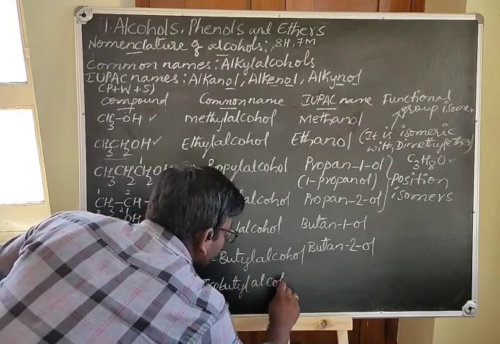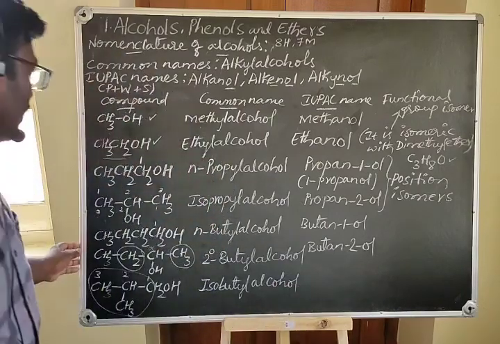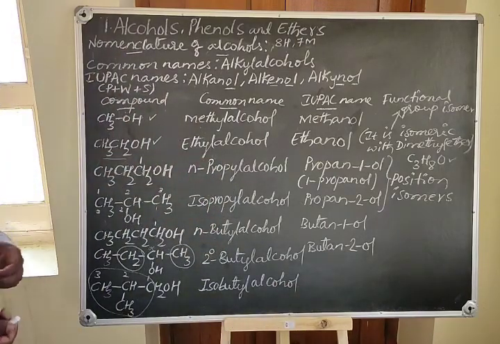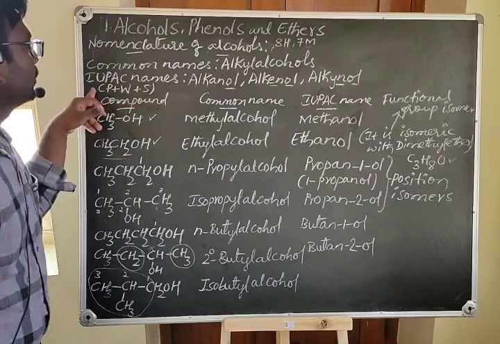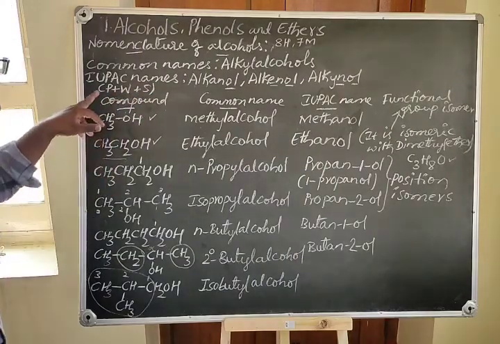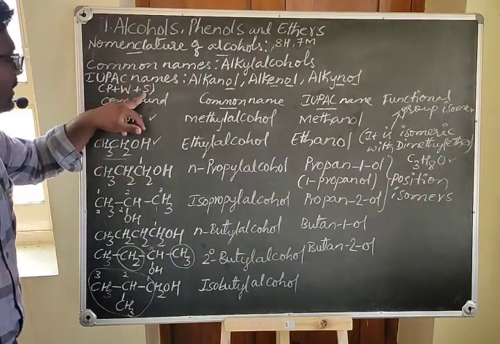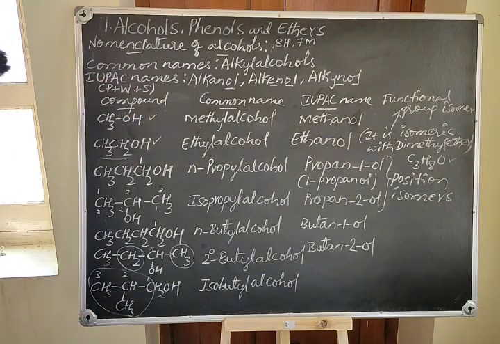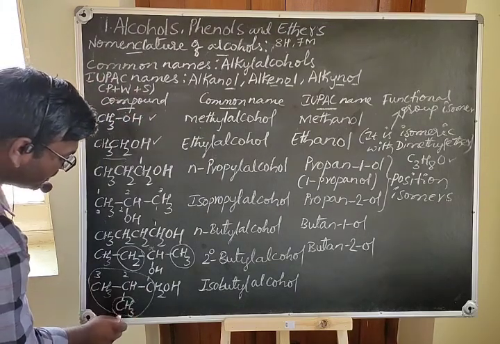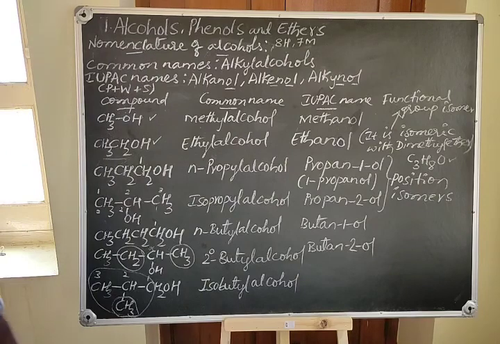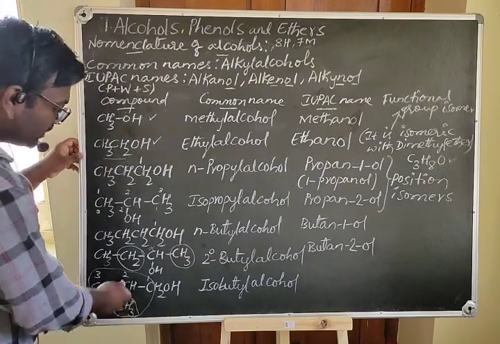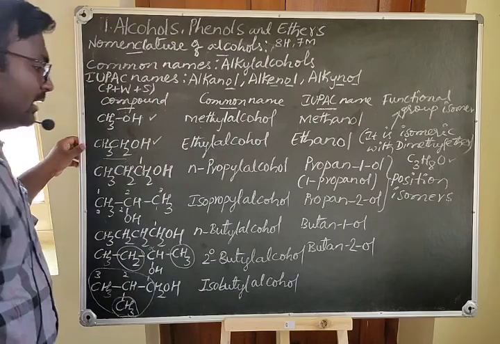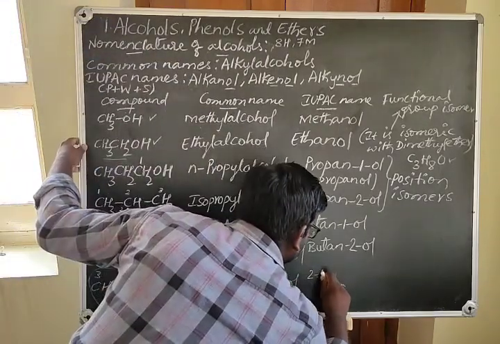Then the IUPAC name of this compound: you have to follow this IUPAC name sequence. There is a prefix, word root and suffix. In this compound you can see the branch, this branch is taken as a prefix. What is that group? CH3, it is called a methyl group, present on the second carbon. The prefix is 2-methyl.